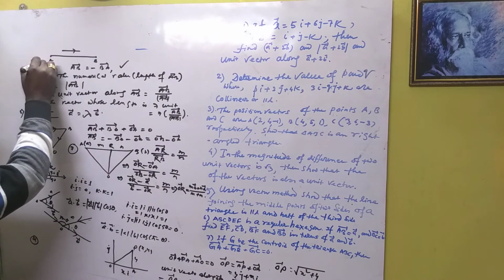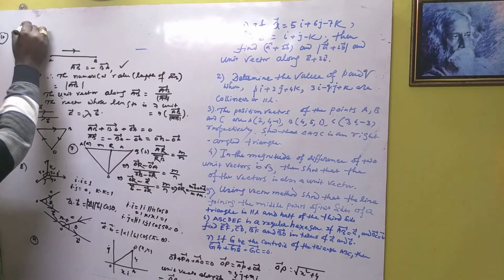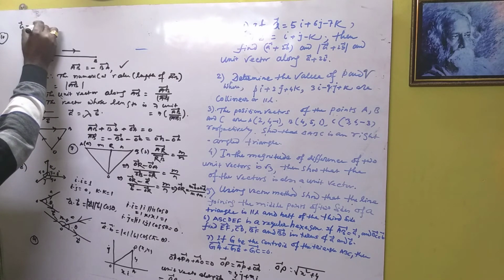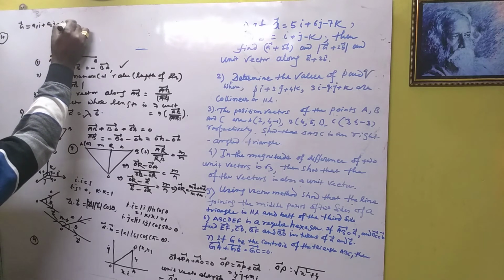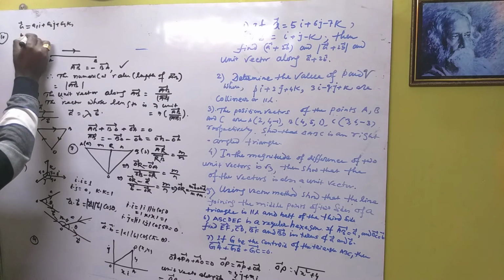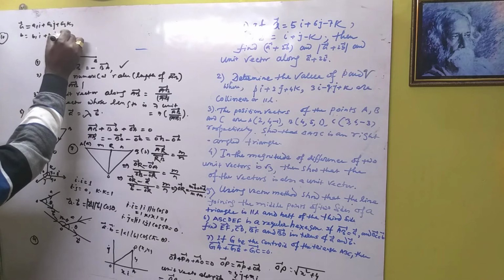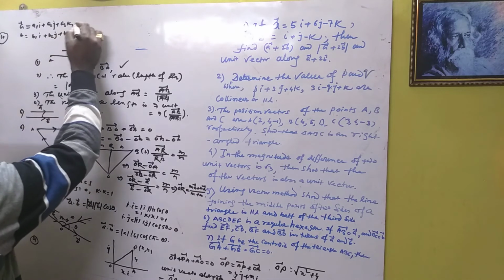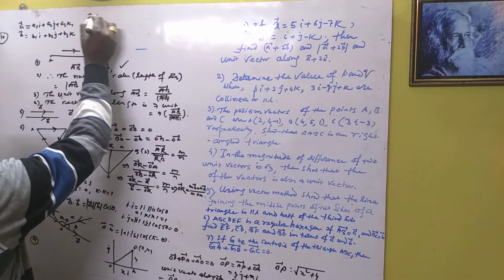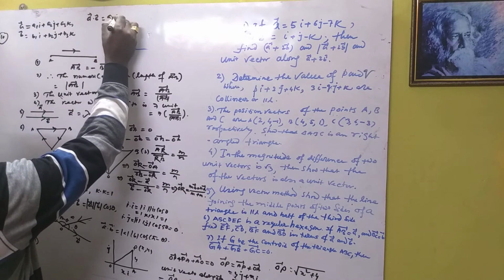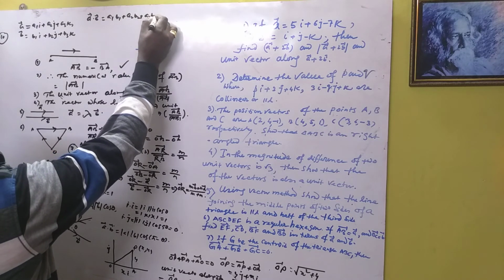If the vector A is equal to A1 i plus A2 j plus A3 k, and B is B1 i plus B2 j plus B3 k, therefore A dot B is equal to A1 B1 plus A2 B2 plus A3 B3.